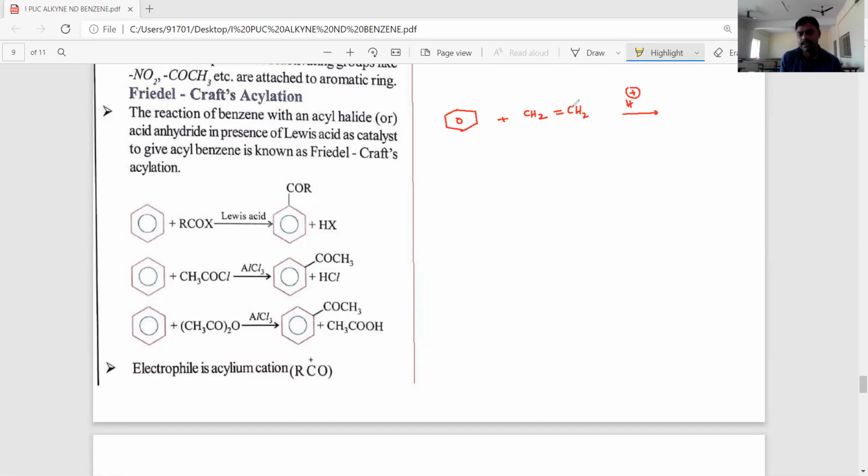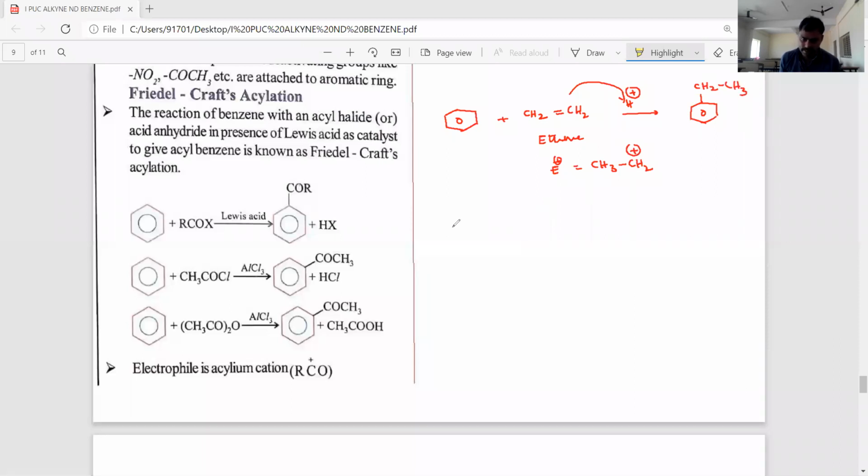In the presence of acidic medium, the acid first attaches to the ethene and produces the electrophile CH3-CH2+, the ethyl carbocation intermediate. It will be attached to the benzene ring and produce ethyl benzene.